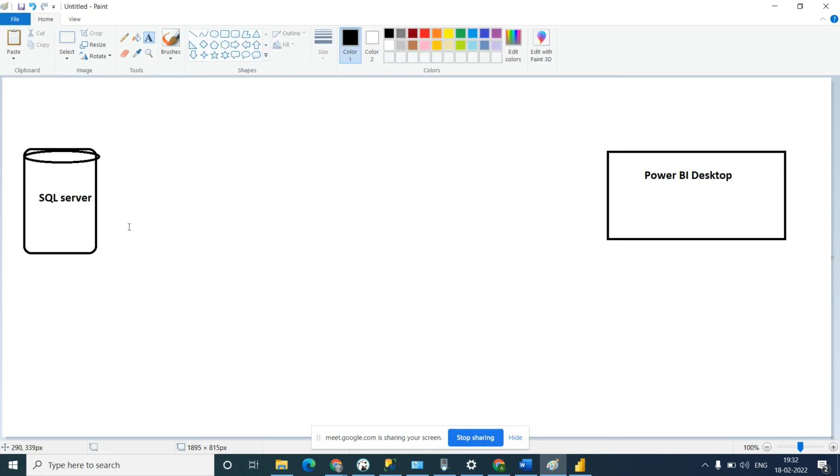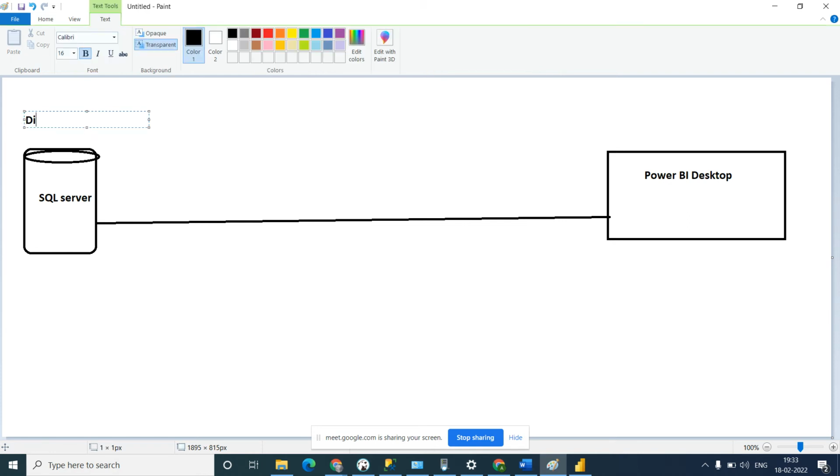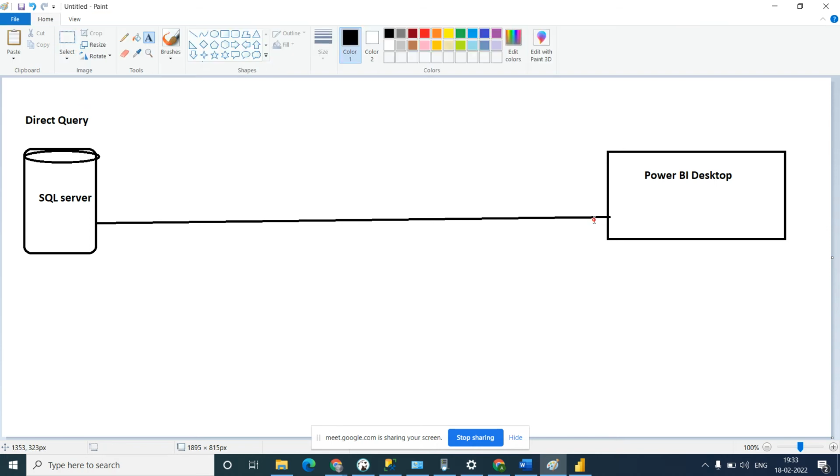When you connect with the SQL Server, we will first see direct query. What is direct query? When Power BI connects with the SQL Server, this data source.